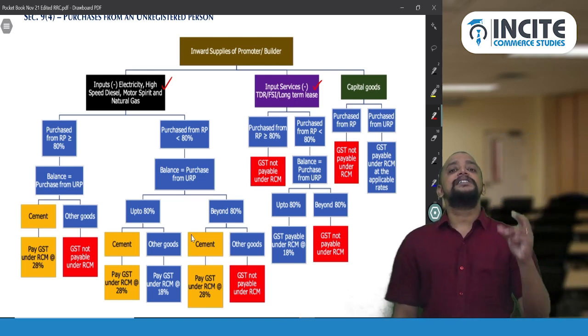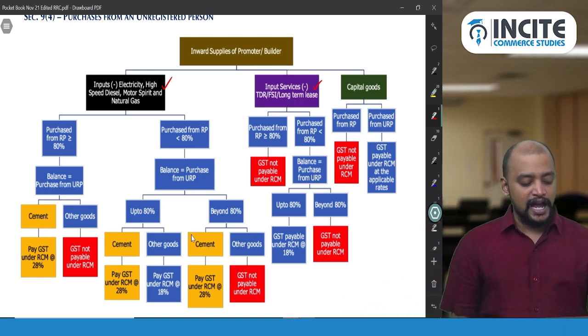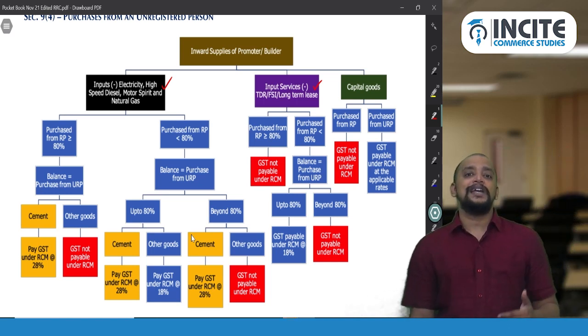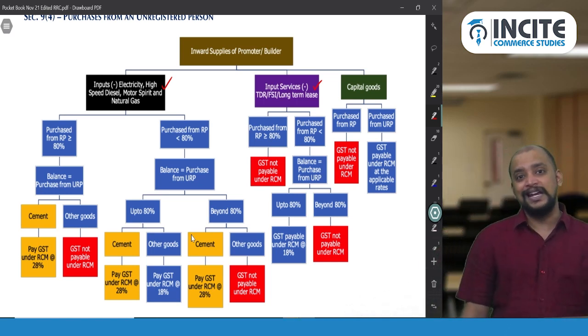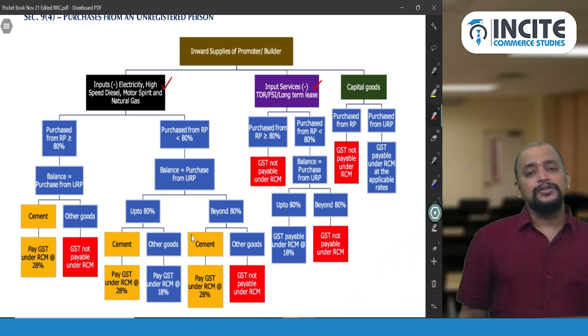However, if there is cement in the remaining, for example, out of 80 crores they have made purchases or inward supplies from registered persons to the extent of 65 crores. So that is more than 80%. So the remaining 15 crores is less than 20%. So still,